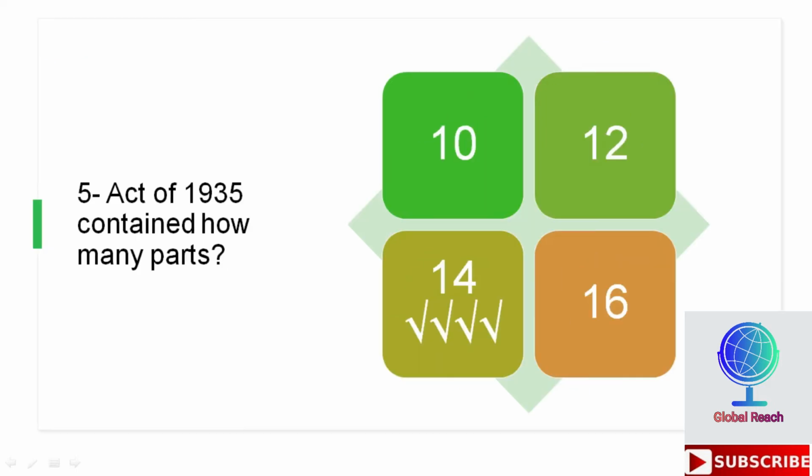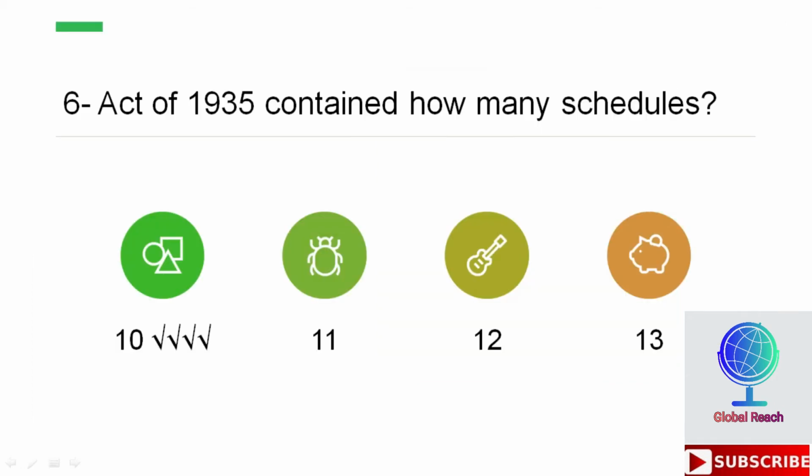Act of 1935 contained how many parts? Options are 10, 12, 14, 16. So third is the right option here, which is 14. Act of 1935 contained 14 parts. Act of 1935 contained how many schedules? Options are 10, 11, 12, 13. So first is the right option here, which is 10. Act of 1935 contained 10 schedules.